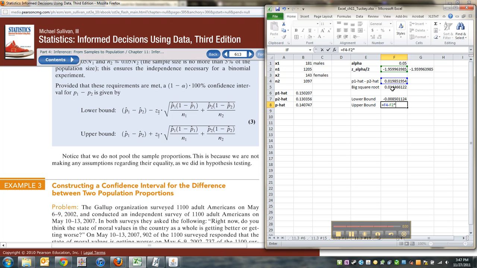It's kind of weird because I have to opposite the minus and the plus, and the reason is because my z alpha over 2 is negative. So when I want the negative one, I just write plus, but when I want the positive one, I do minus. The other option is to turn that z alpha over 2 positive, and then you won't have to fuss with that so much. Okay. All right, there's our answer. Notice 0 is in there. Let's think about that for the next time.